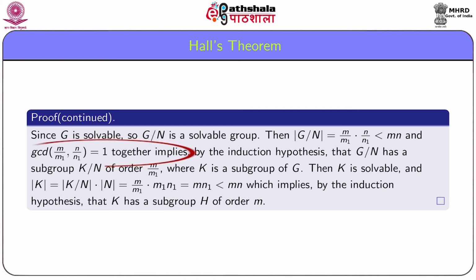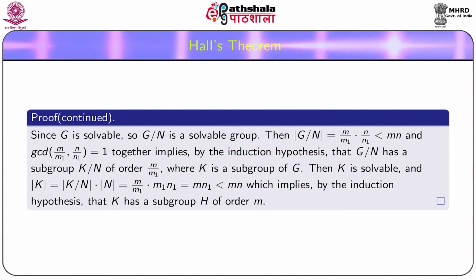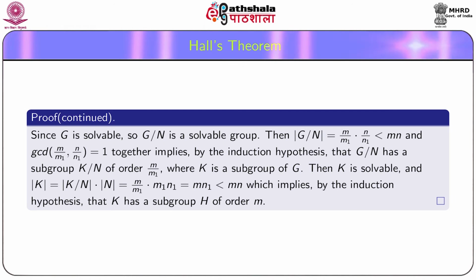Now order G/N is equal to m/m1 times n/n1, which is less than mn. Also GCD(m/m1, n/n1) equals 1. Hence by the induction hypothesis, G/N has a subgroup K/N of order m/m1, where K is a subgroup of G. Since G is solvable, K is also solvable.